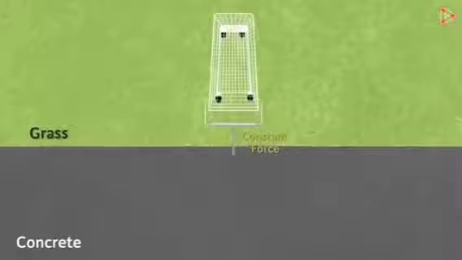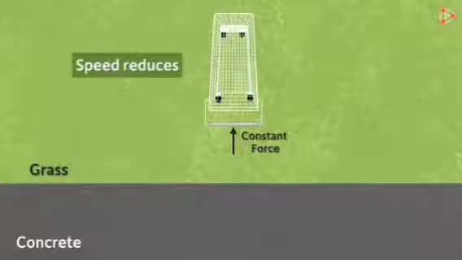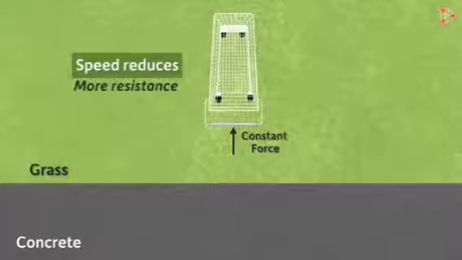What did you notice? As the wheels of the cart entered the grass surface, their speed reduced. The cart travelled at a much lower speed on grass than on the concrete road. And the reason for slower speed is rather obvious. The grass offers more resistance to the motion of the cart than the concrete road.